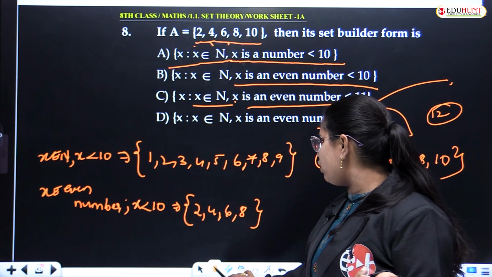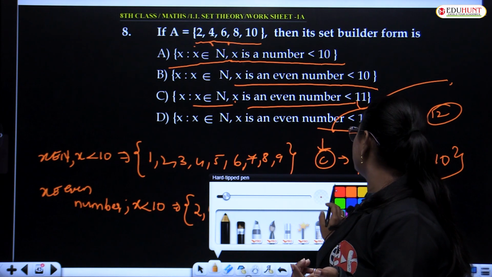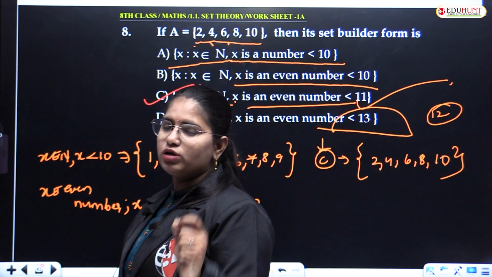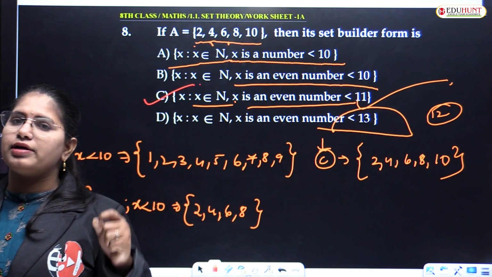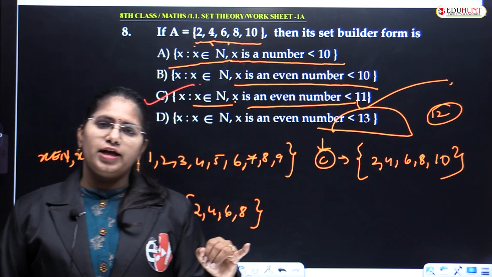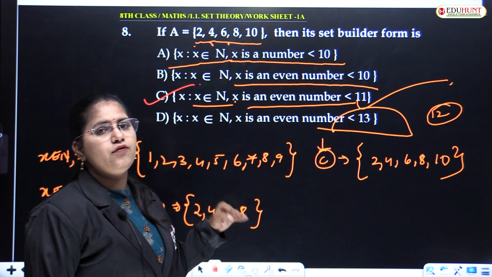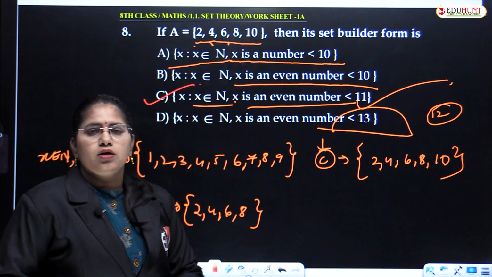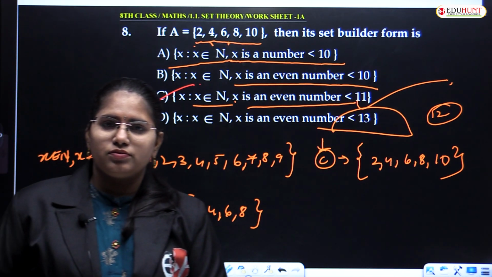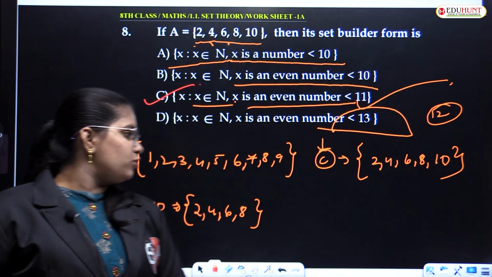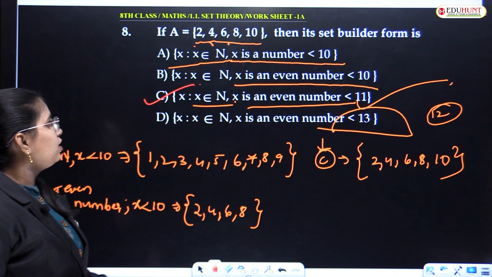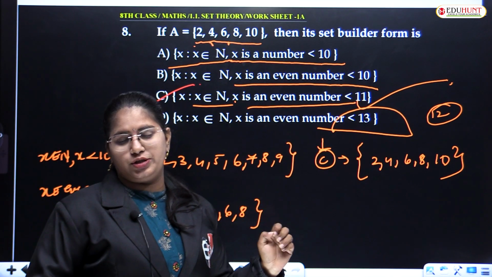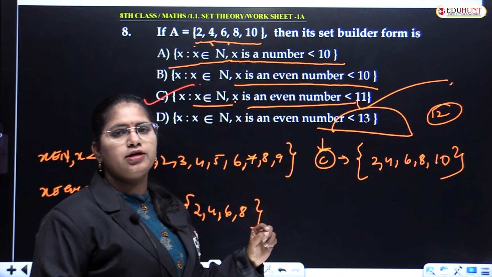So as per that form, what will be your answer? Option C. Option C will be your answer. It should be a natural number, right? It should be an even number which must be less than 10, right? All these are even numbers and they are less than 10. Correct? So the 8th question's answer is option C. I hope everybody got clear with this question. Okay? Understood?